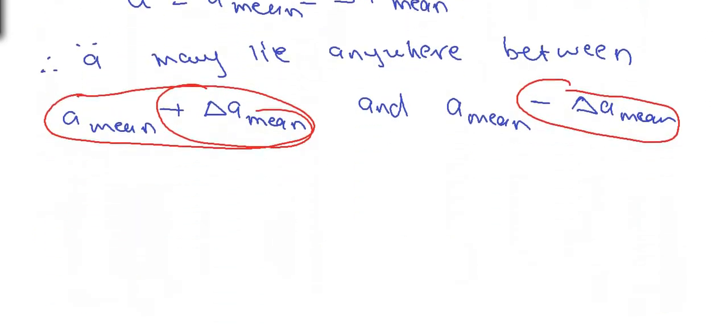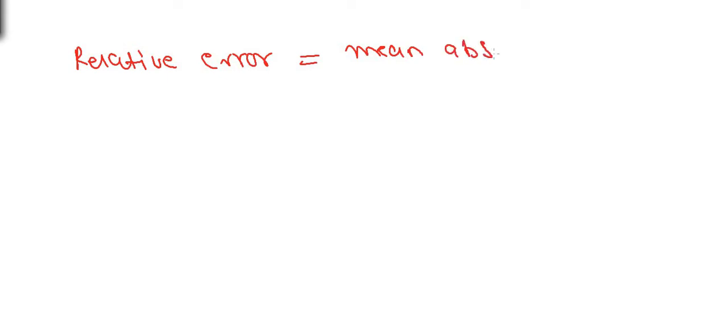Now let us find out the relative error. Relative error is defined as the ratio of the mean absolute error to its arithmetic mean value.